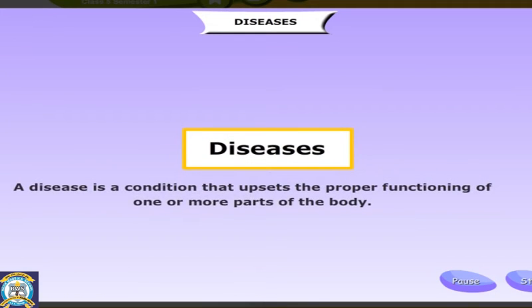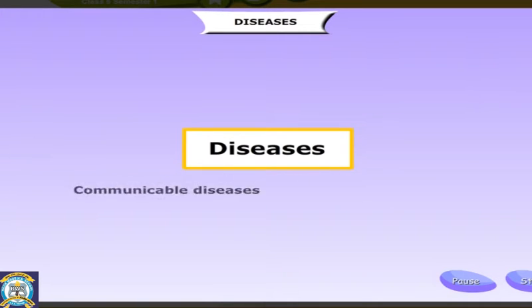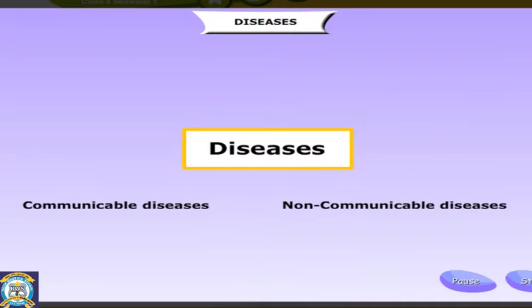A disease is a condition that upsets the proper functioning of one or more parts of the body. Diseases affect all living things, including plants. Diseases can be communicable or non-communicable. Communicable diseases are those that spread from one person to another. Non-communicable diseases do not spread from one person to another.